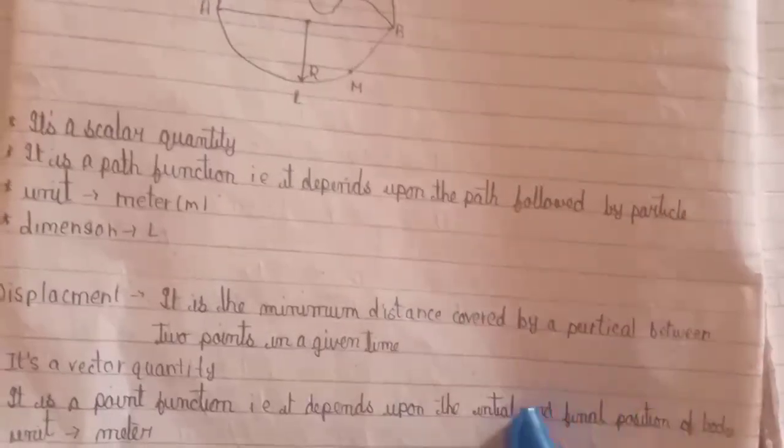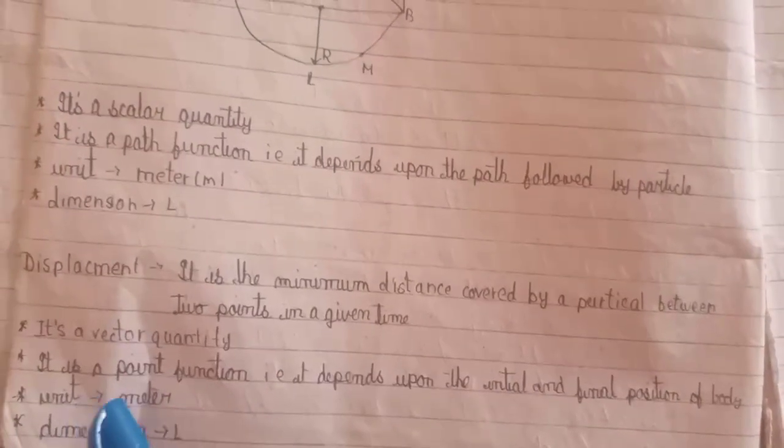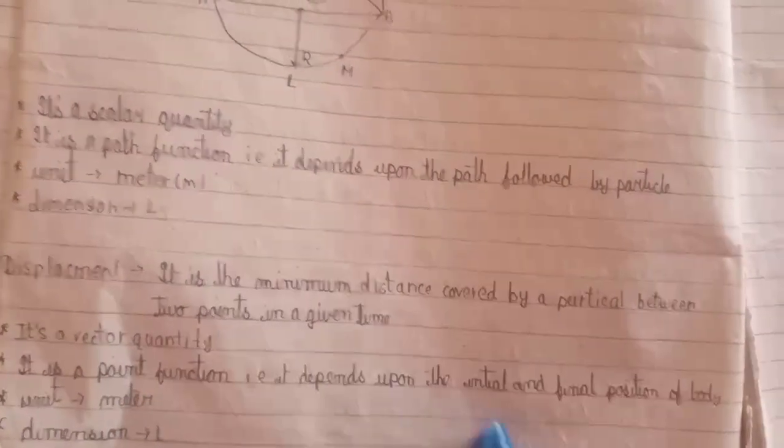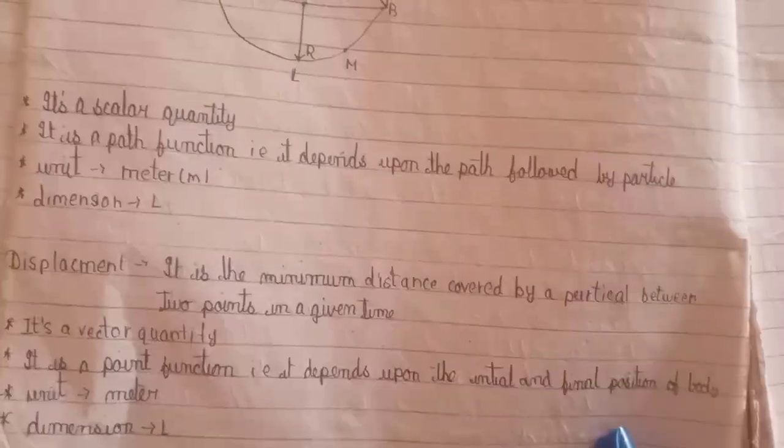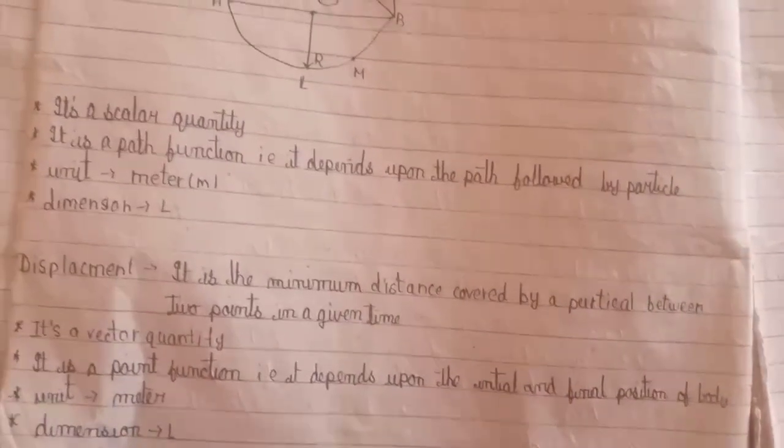Displacement: it is the minimum distance covered by a particle between 2 points in a given time. It is a vector quantity, it is a point function, that is, it depends upon the initial and final position of the body. Unit: meter.